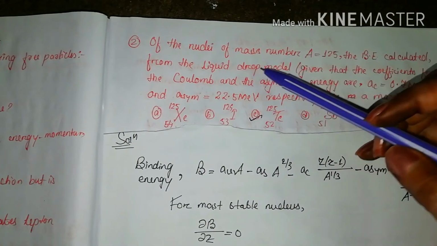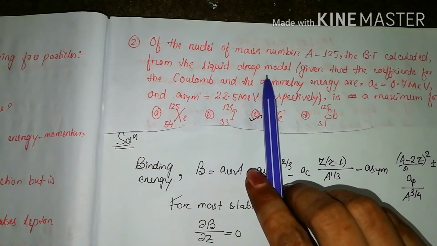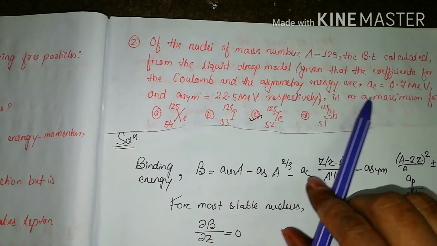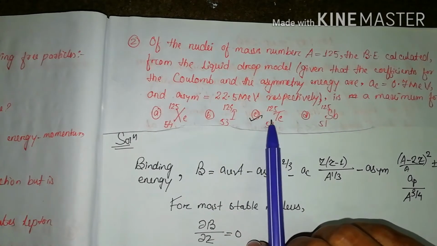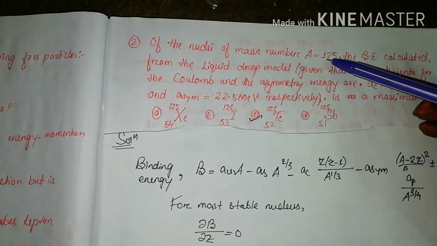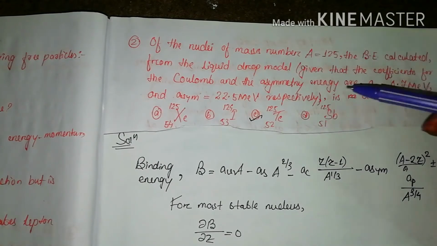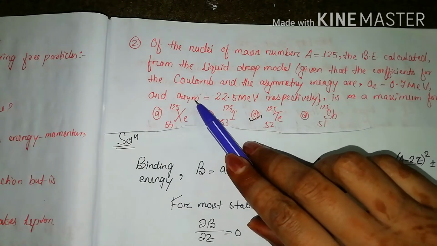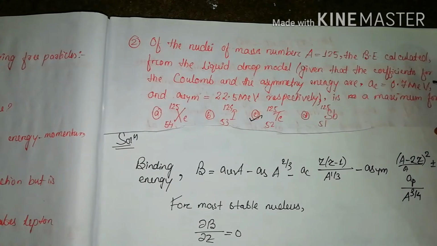Question: for a nucleus of mass number A equals 125, the binding energy calculated from the liquid drop model, given that the coefficients for the Coulomb and the asymmetry energy are a_C equals 0.7 MeV and a_asym equals 20.5 MeV respectively, is maximum for what? So the mass number is given, the coefficients for Coulomb energy and asymmetry energy are also given, and we have to find for which Z the binding energy is maximum.